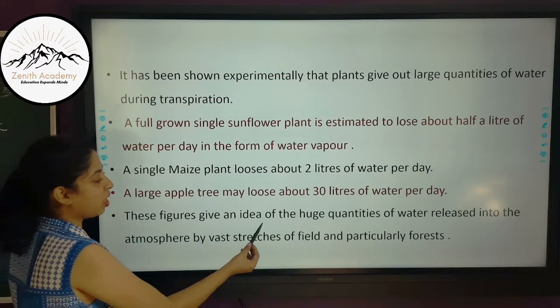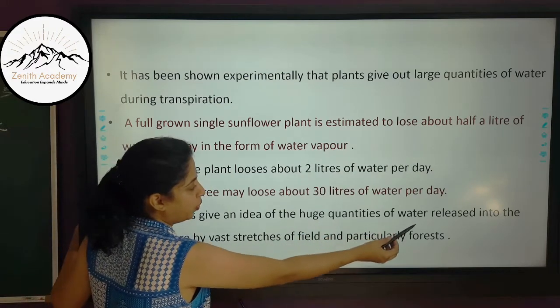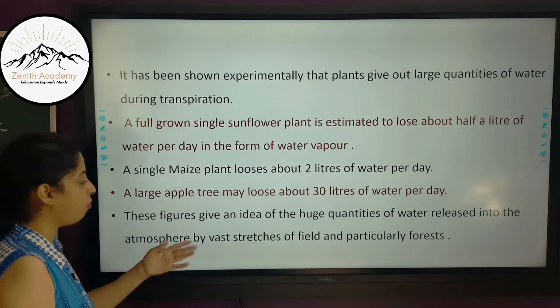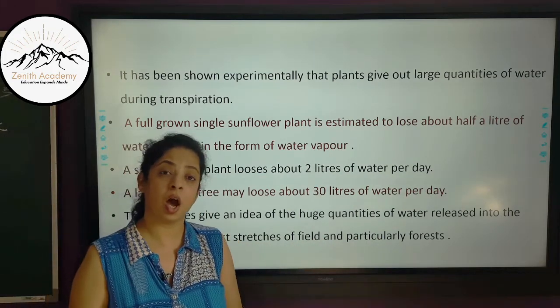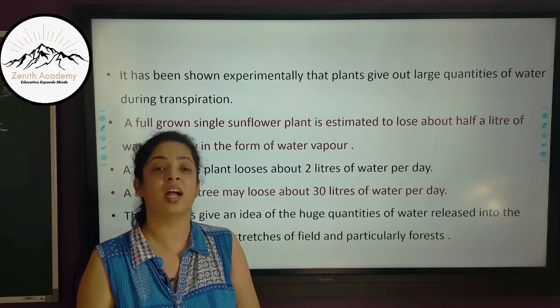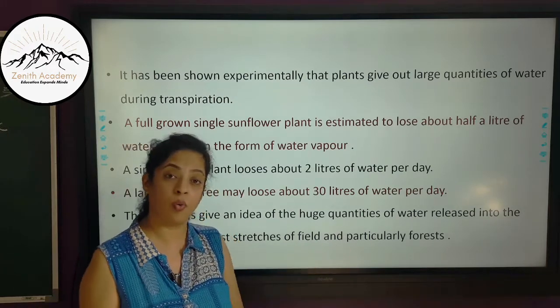So, these figures give an idea of the huge quantities of water released into the atmosphere by vast stretches of field and particularly forests. So, we can imagine how much water vapor is there in the atmosphere because of plants alone.